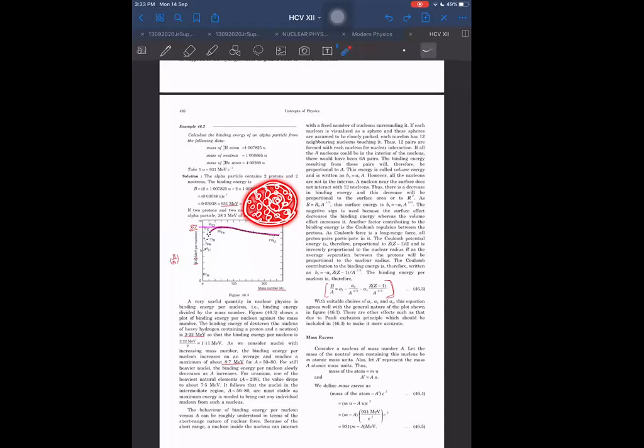One nucleon which was surrounded from all sides will release more energy as compared to a nucleon which is just on the surface. The nucleons inside will release more energy, and the nucleons at the surface will release less energy.